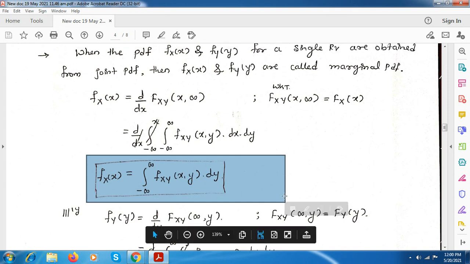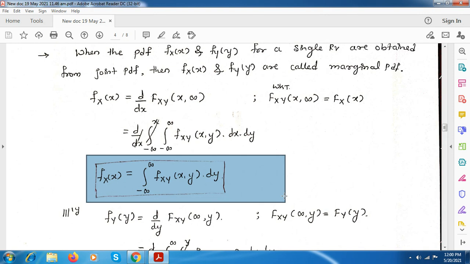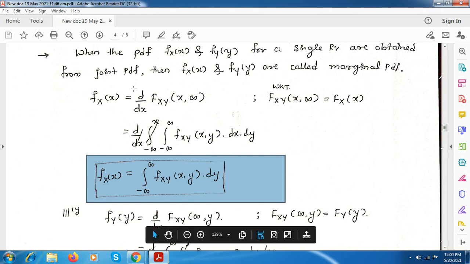So next, while evaluating fy of y, you have to consider x is equal to infinity. Similarly, for the next one, that is fy of y, which is the PDF for the y random variable, you have to consider x is equal to infinity and y is kept as it is. You just note down this. Next, we will see fy of y.